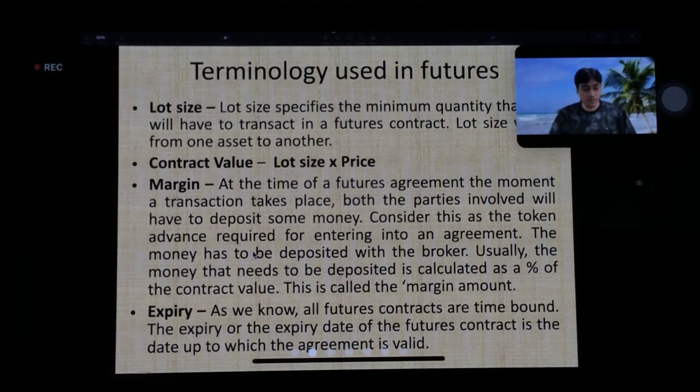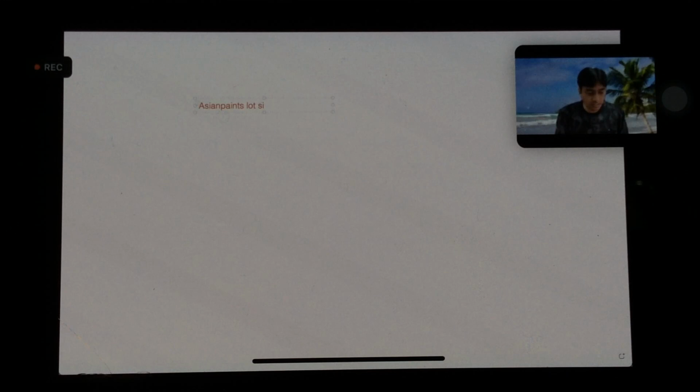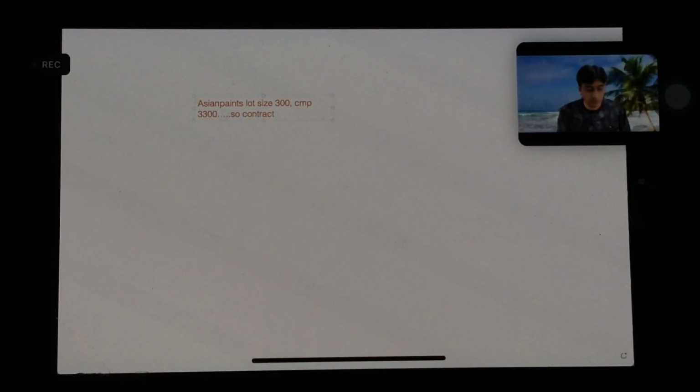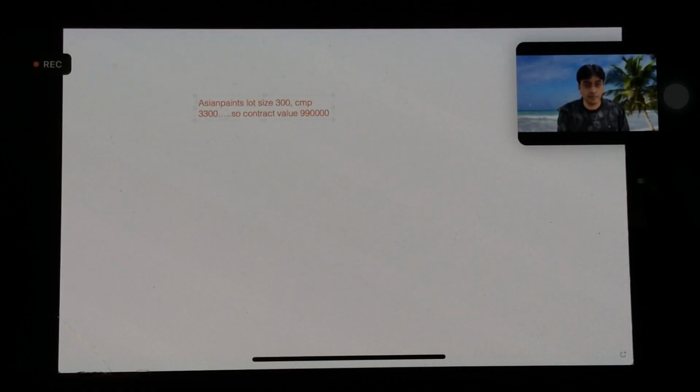So we have just calculated Asian Paints, lot size 300, CMP 3,300, current market price, so contract value is 9,90,000.